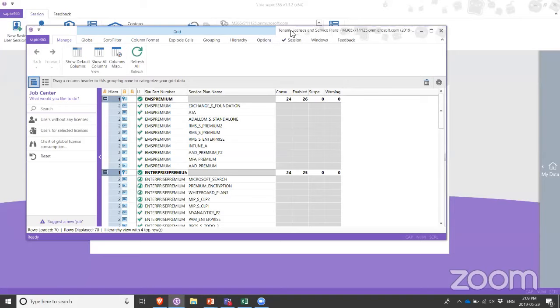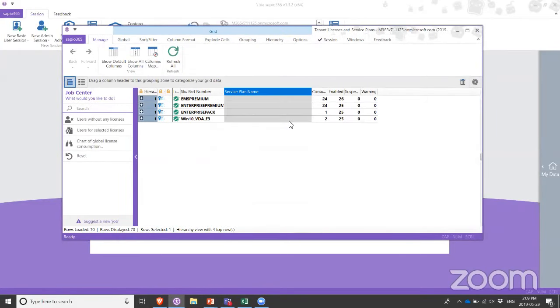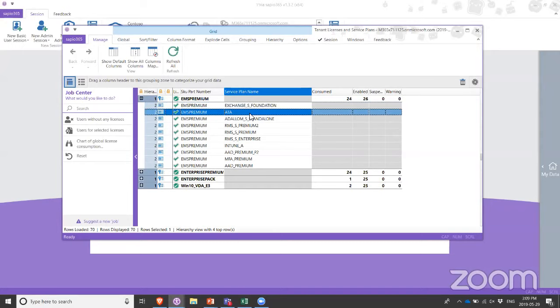I'm connected into my tenant, and this is a quick module to help me understand what licenses my organization has purchased, how many of those licenses I have consumed globally, and what those licenses entail. What are the service plans that are part of these licenses? This is just a quick overview. It's really not a huge deal. It's just a good place to look at your global situation.